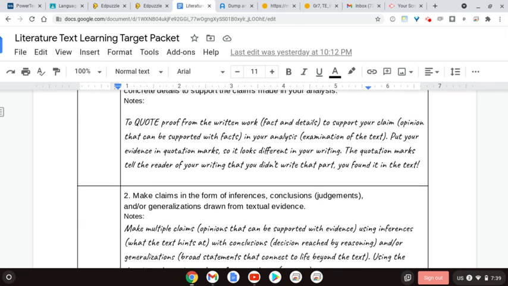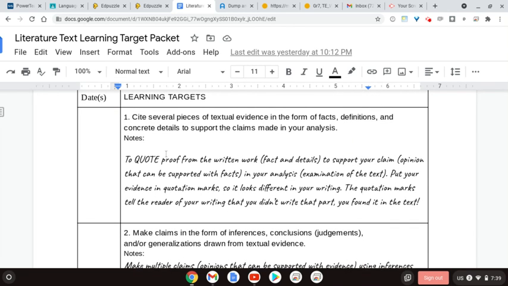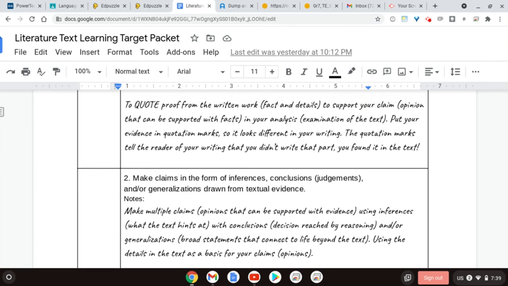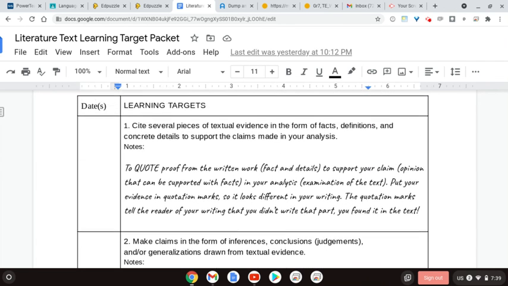So as we're looking through literally all 3 phases today, we are doing learning targets 1 and 2. So learning target number 2, we introduce our answer with a clear claim in our own words. So you need to make sure you start by making a claim in the form of an inference that responds to the questions presented in all 3 phases. And then you follow that with your cited evidence.